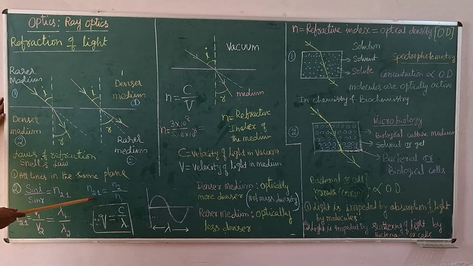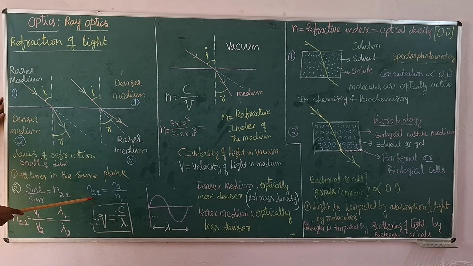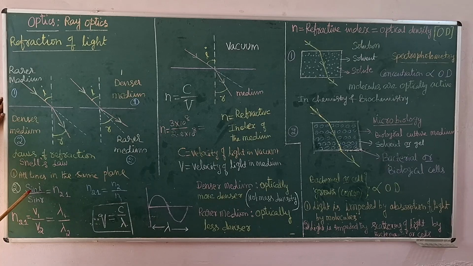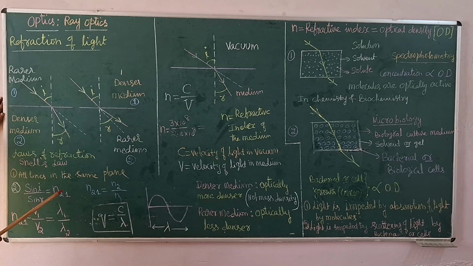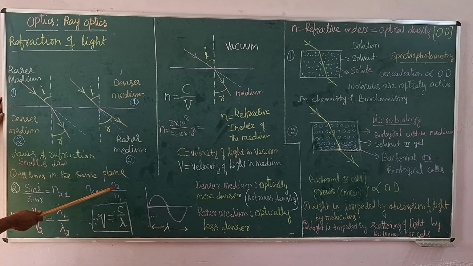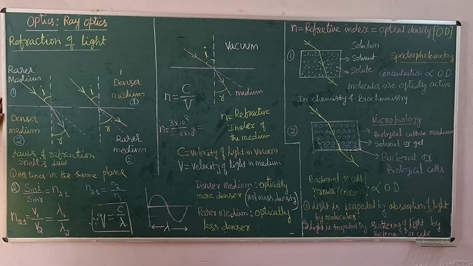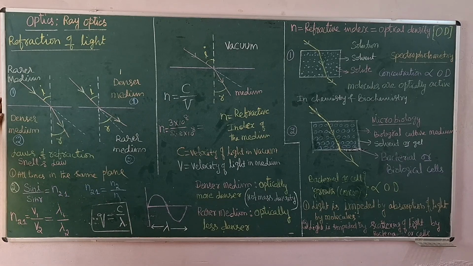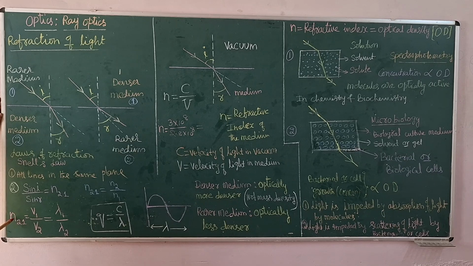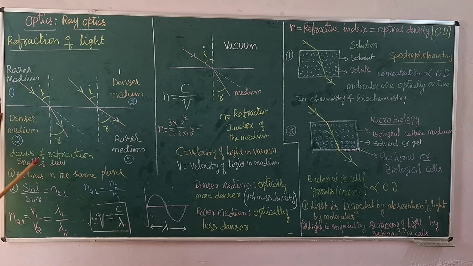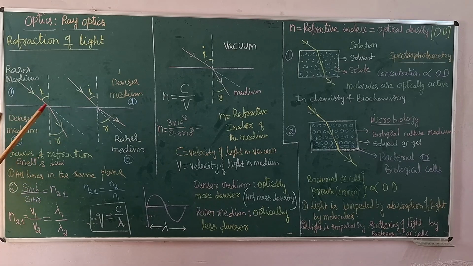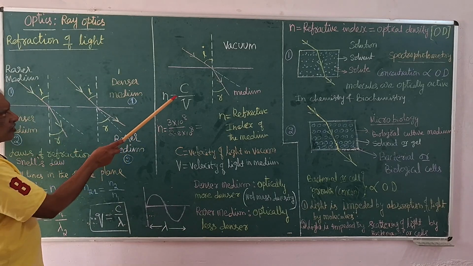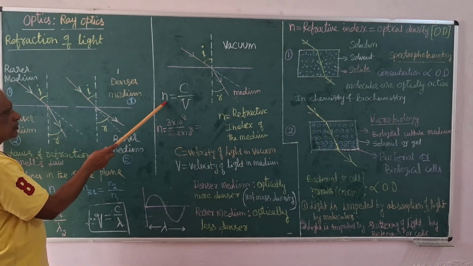These are relative values, and that is Snell's law. It is given by this formula as well. And I said the refractive index, it is all because of the variation of velocity. It is always a ratio of velocity. If we take vacuum and other medium, it becomes absolute values.